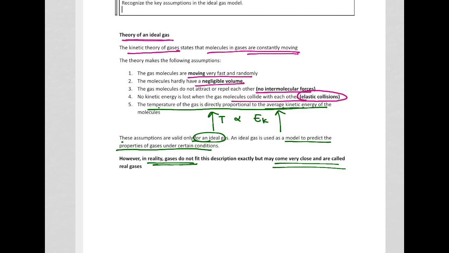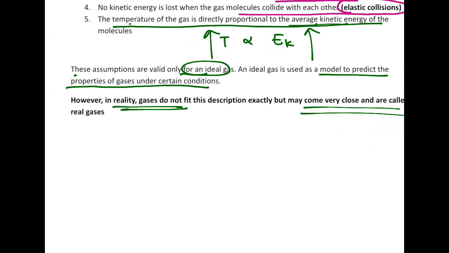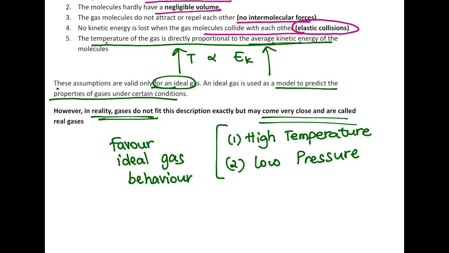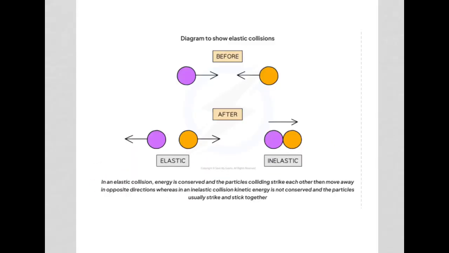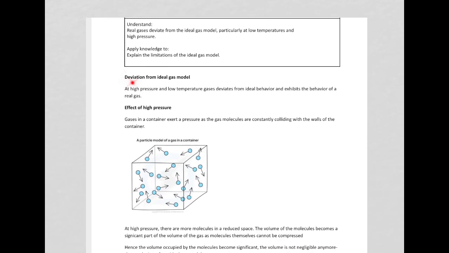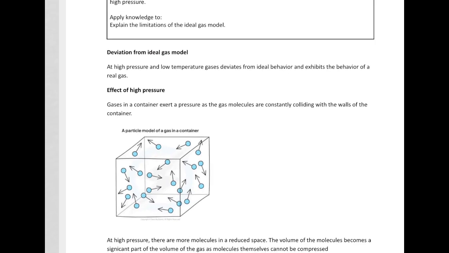Two conditions where real gases behave as ideal gases are high temperature and low pressure. So these two conditions will favor ideal gas behavior. Now, when these two conditions are not met, we say that the gas will deviate from the ideal gas model. So then it will tend towards a real gas, right?